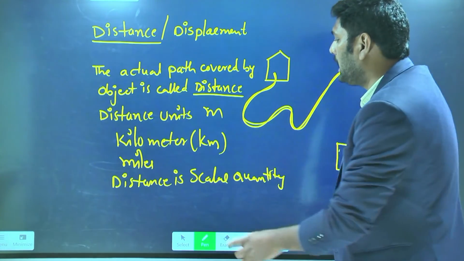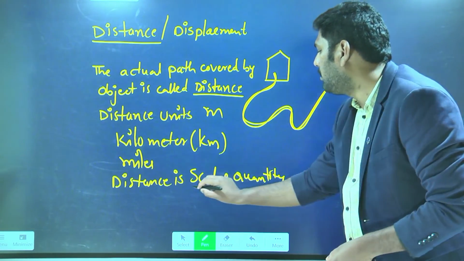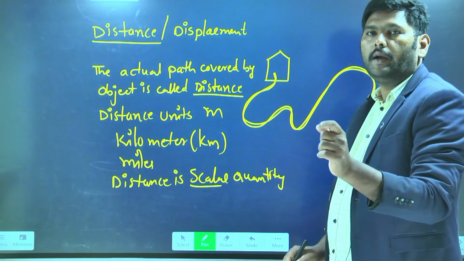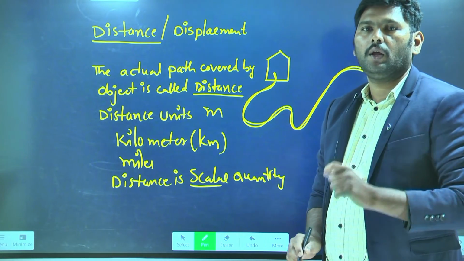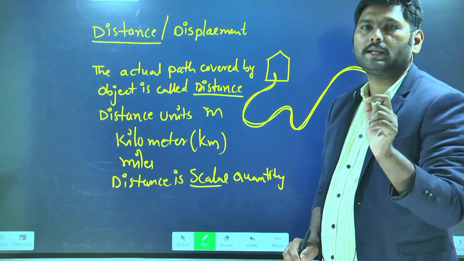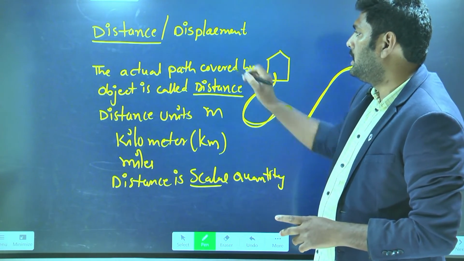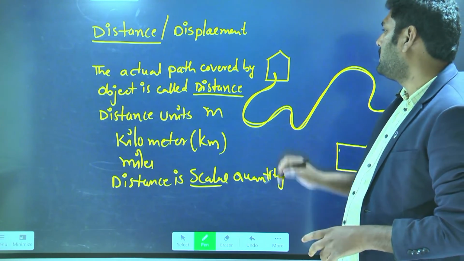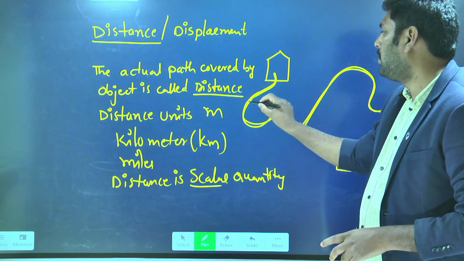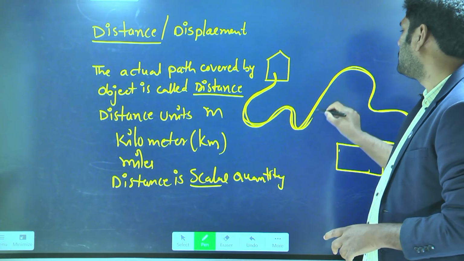What is meant by scalar quantity? A physical quantity having only magnitude without direction is called a scalar. Okay, this is all about distance. What is meant by distance? The actual path followed by the object is called distance.